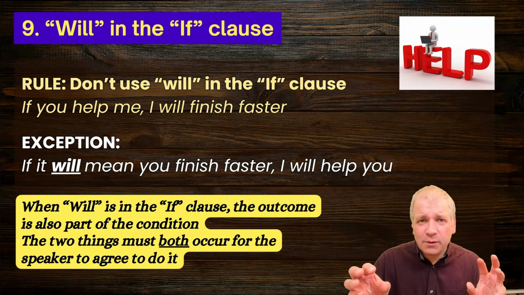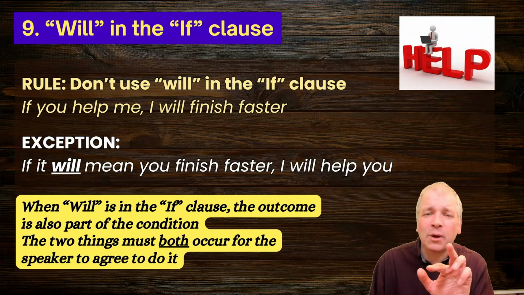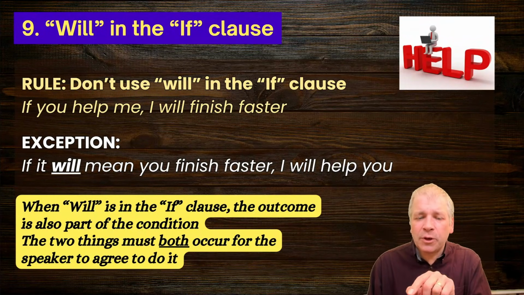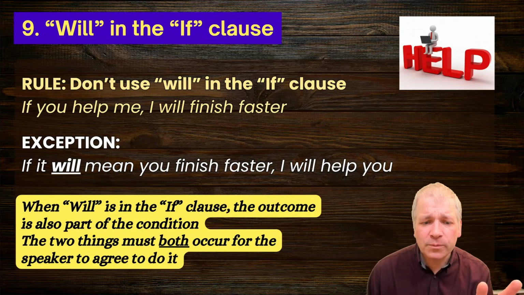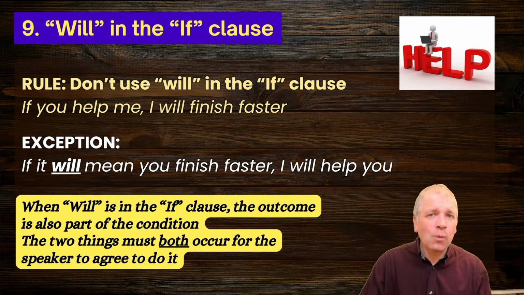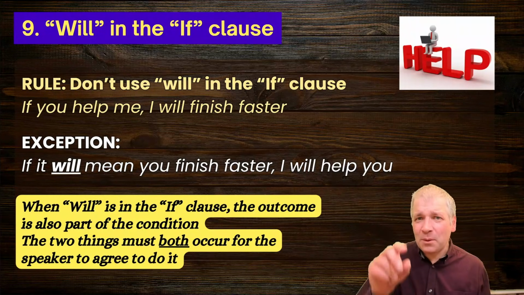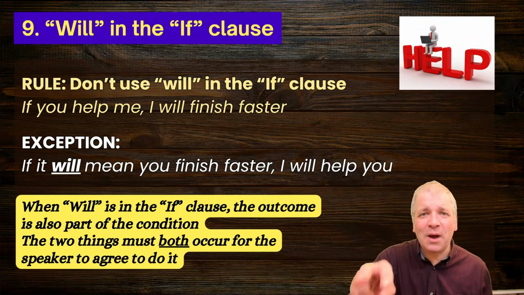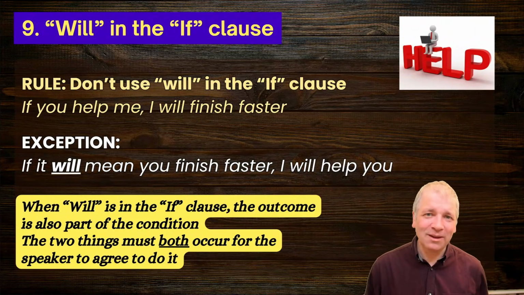So in this case, the condition is not just one clause, it's both clauses. The two clauses both need to occur. I will help you, you finish faster. If both those two things are true, then I will help you. So the condition is actually all of it together. The last part followed by the first part. And I'll only do it if both the two things are true and both happen. And that is how we can use will in the if clause.